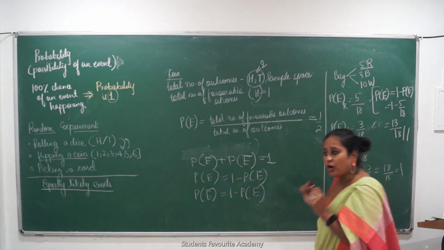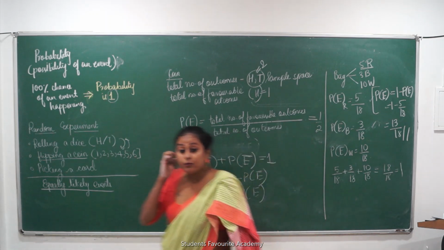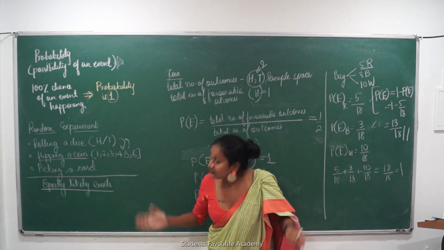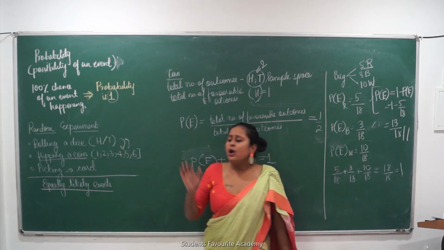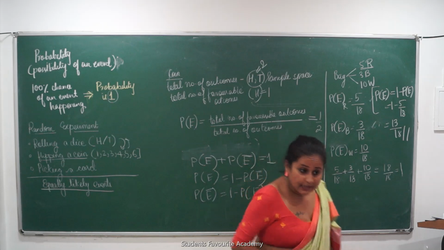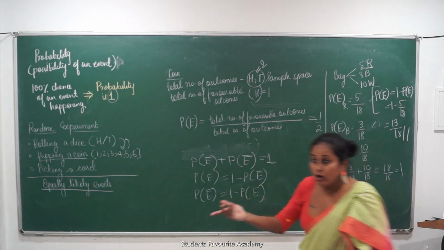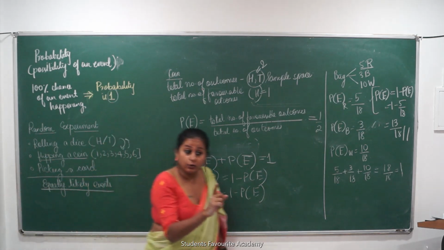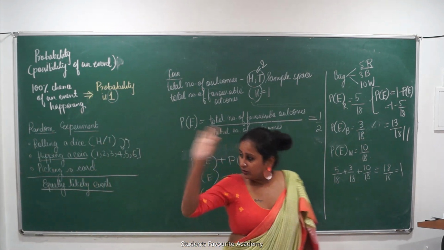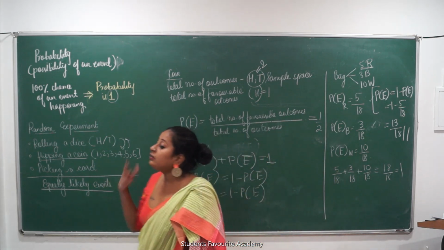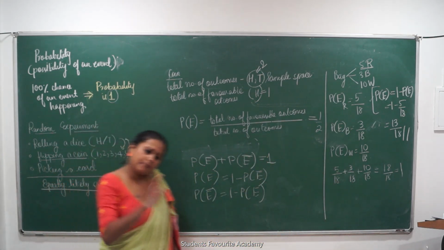Did you understand the concept of probability? What are the things you have to remember? Imagine these circumstances. If they ask you a question like, what is the probability in a dice? There are 1 to 6 numbers in a die. When I roll it, what is the probability of getting an odd number? Count karo, दिमाग मत लगाओ. 1, 2, 3. What are my favorable outcomes? 3. What divided by total number of outcomes? 6. That is 1 upon 2.